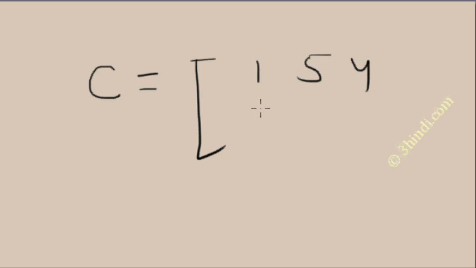Here is another example of a matrix. Suppose I denote this matrix by C: 1 4 5 4 2 8 9.